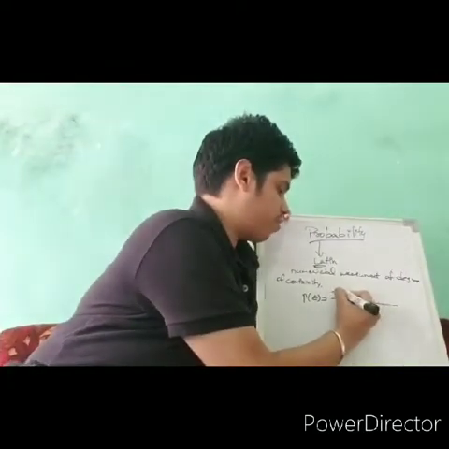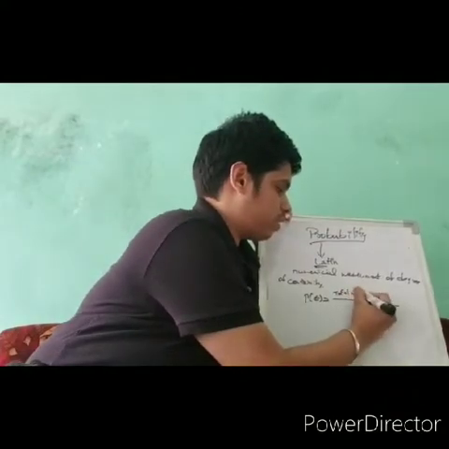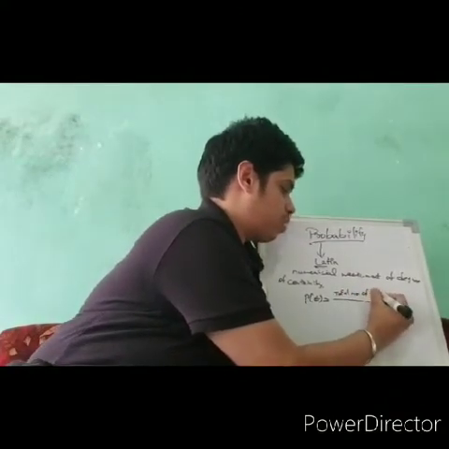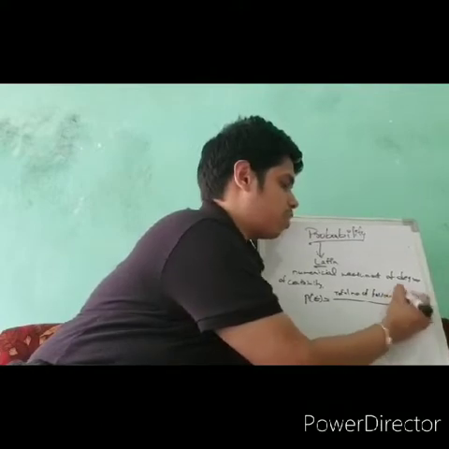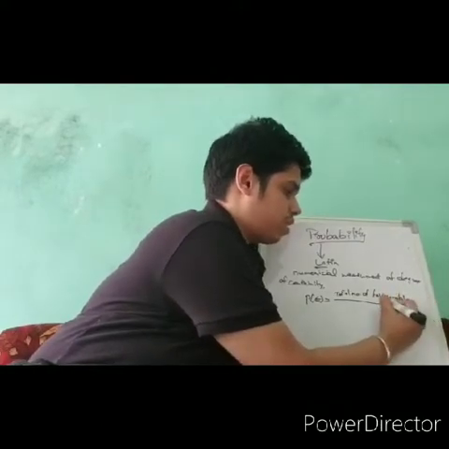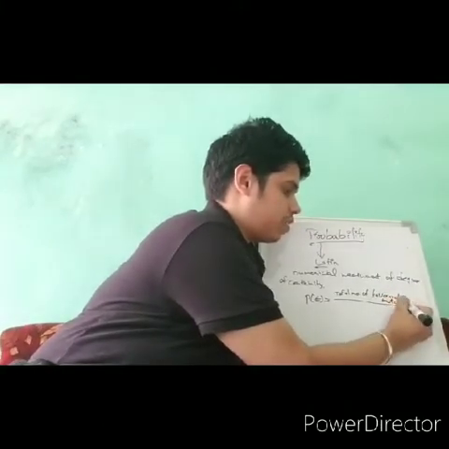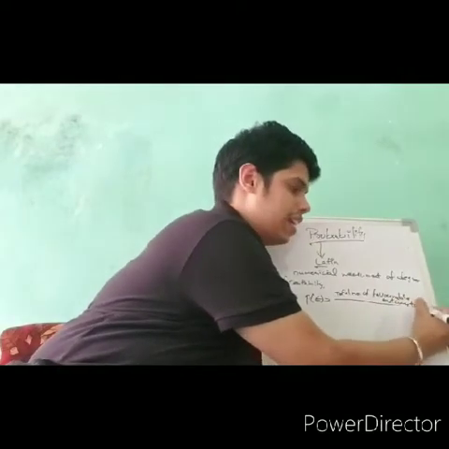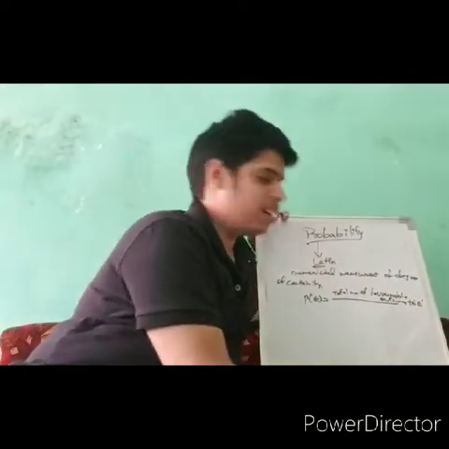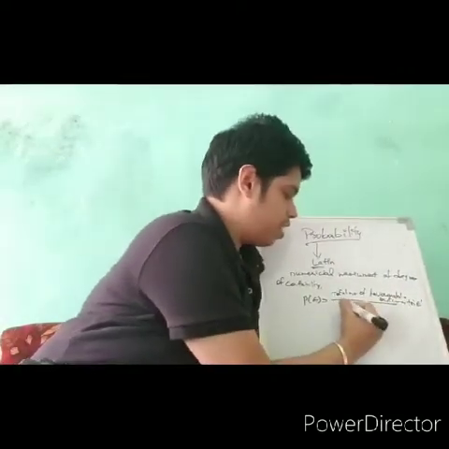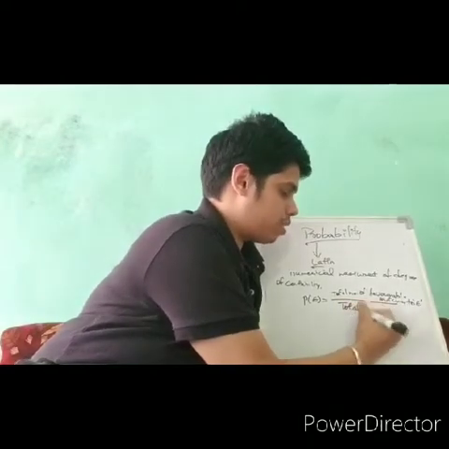total number of favorable outcomes to E, where E is the event, over the total number of outcomes.